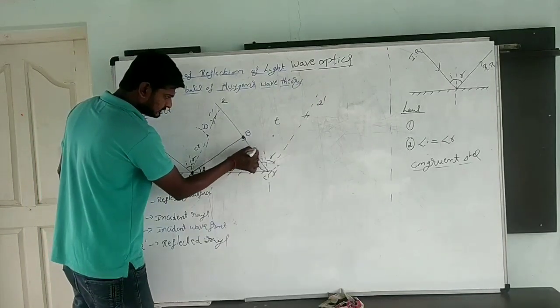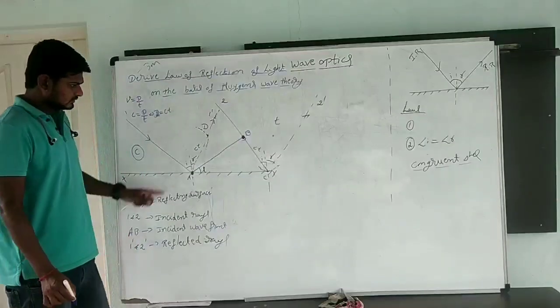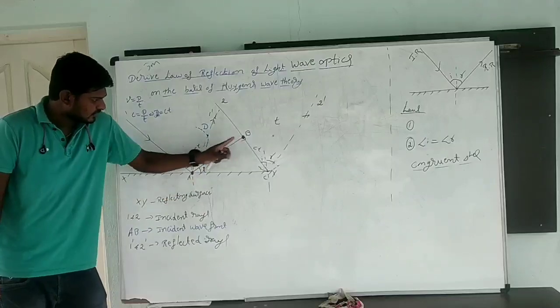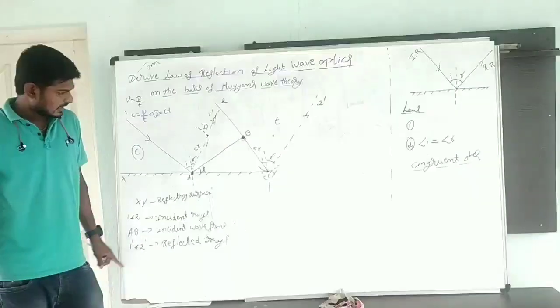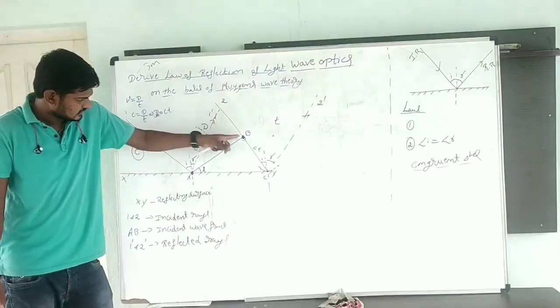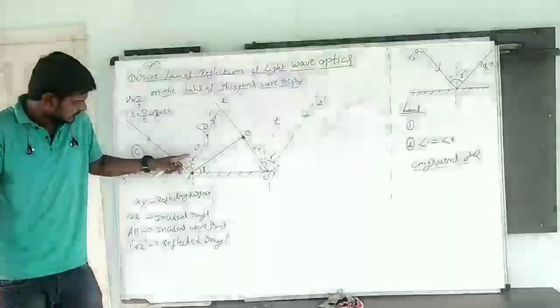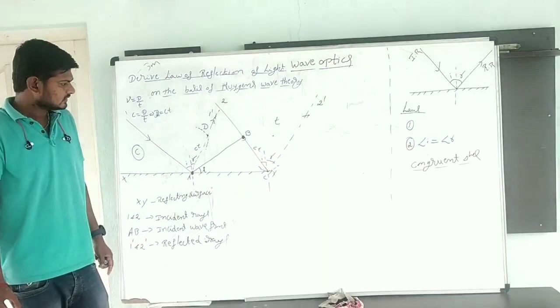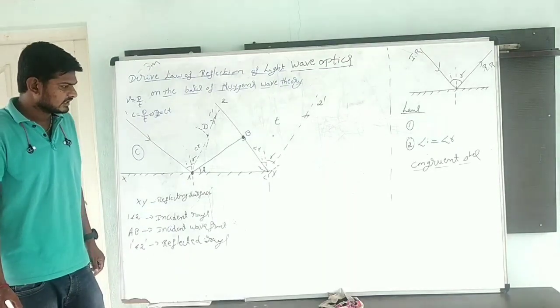This is also ct. Now the surface touching, first point is over. Each and every point on the given wavefront produces secondary waves in all directions. This point is producing here, this point is producing here. According to the formula, this distance will be ct, this distance will be ct. Now the second one, the surface touching all the secondary wavelets.